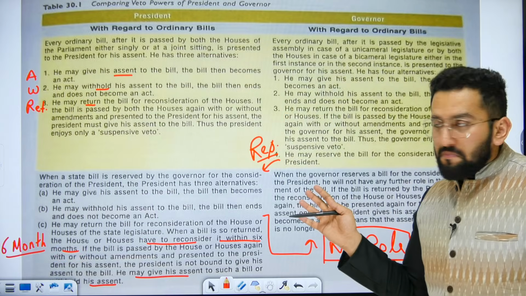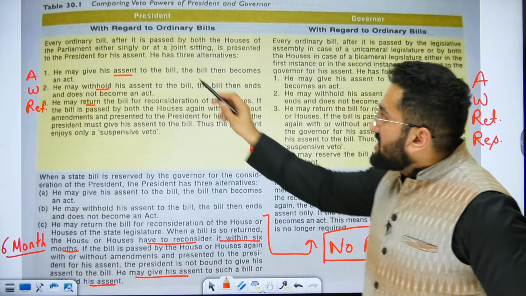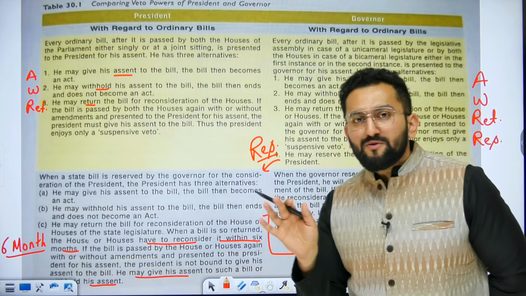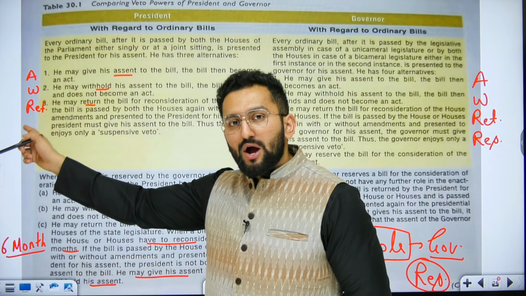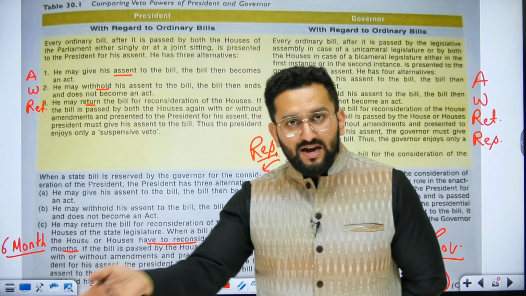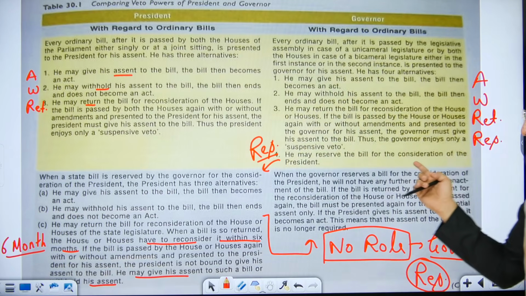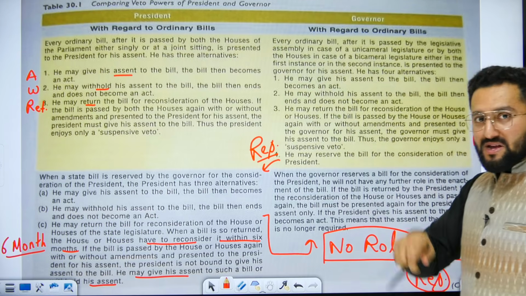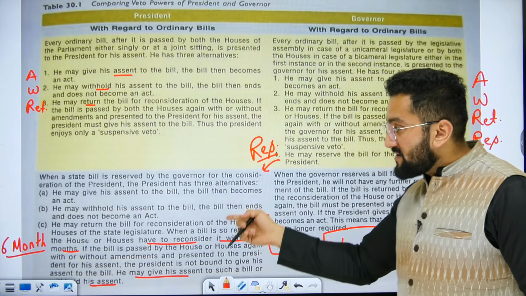Now let's compare president and governor. With regard to an ordinary bill, if an ordinary bill is presented before the president, what choices does the president have? The president can give assent, withhold and return. If it is returned once and it comes back again, then the president is bound to sign. With respect to the governor, the governor has a fourth option as well: assent, withhold, return as well as reserve. Reserve the bill for the president. Now the governor has reserved the bill for the president.